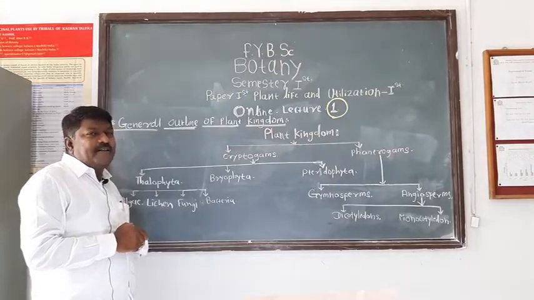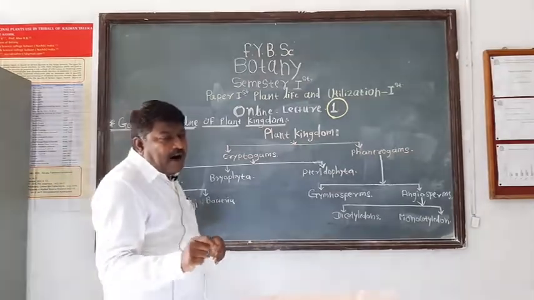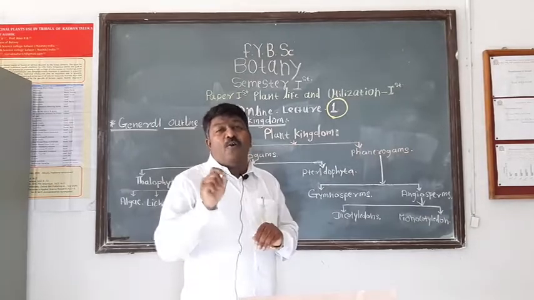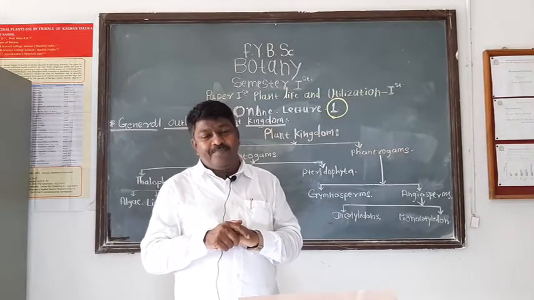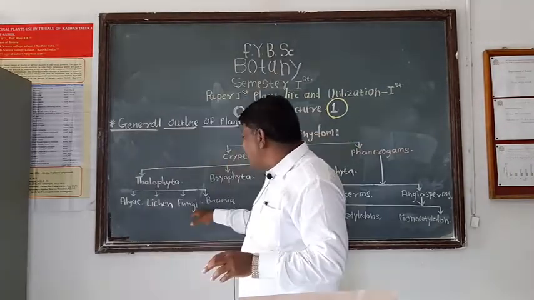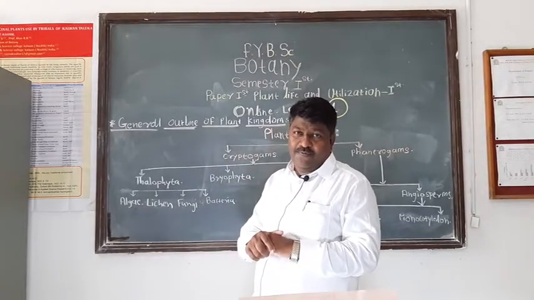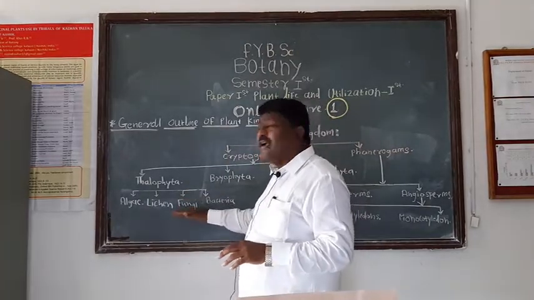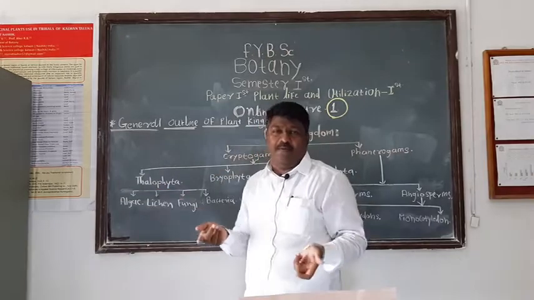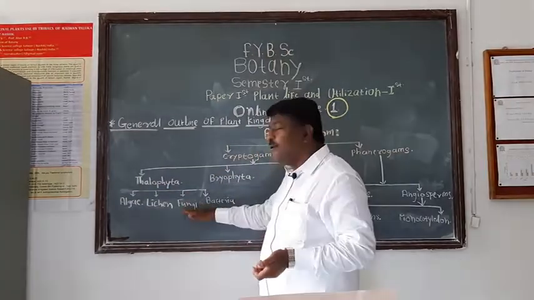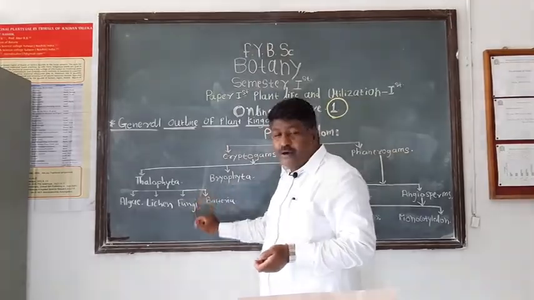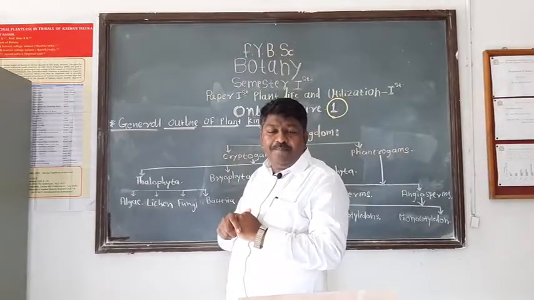The third group is fungi. Fungi are non-green plants or non-chlorophyllous plants. Means these plants are non-green. They can't synthesize their own food. Means these plants depend on other organisms for their food. Means they are heterotrophic in nutrition.